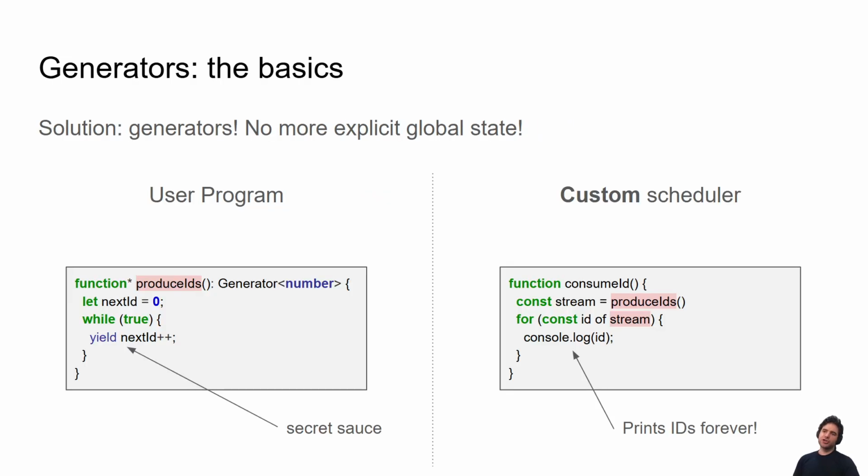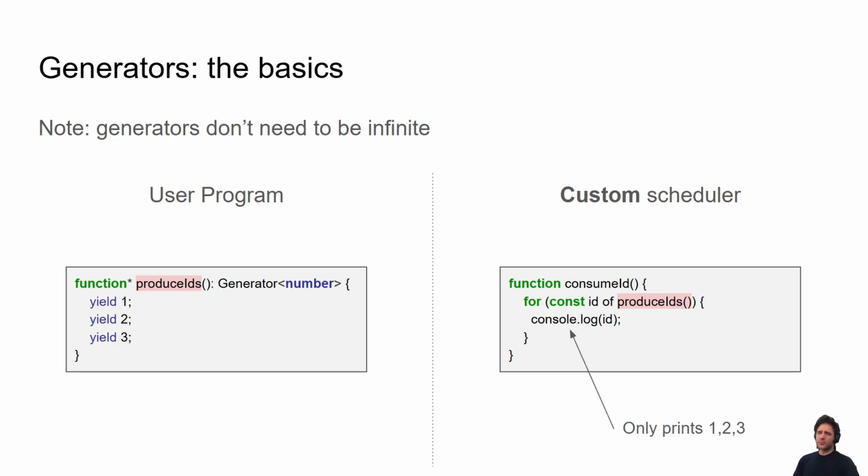So here we're writing the same function, but now we have a generator instead. You can see on the left-hand side, with my cursor over here, we first initialize the next ID to 0, and while true means this program runs forever, it always yields the next ID. And a custom scheduler basically initializes the function, and in JavaScript, when you do a for loop over a generator, it will automatically handle calling next every time. So this will call next, get the next number, and then print to the console, which will print IDs forever. So you can see again another example of writing a custom scheduler instead of having to deal with async await. Note these generators don't have to be infinite, right? You can yield 3 times and consume them 3 times to print 1, 2, 3.